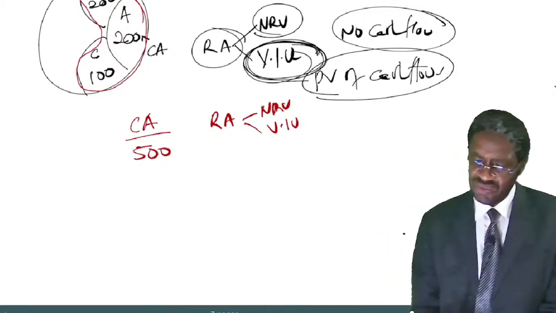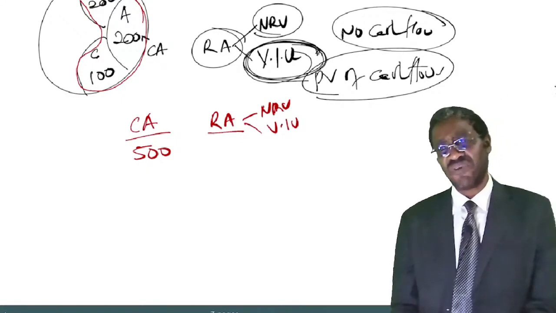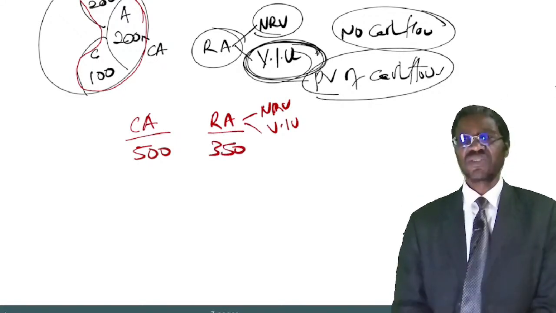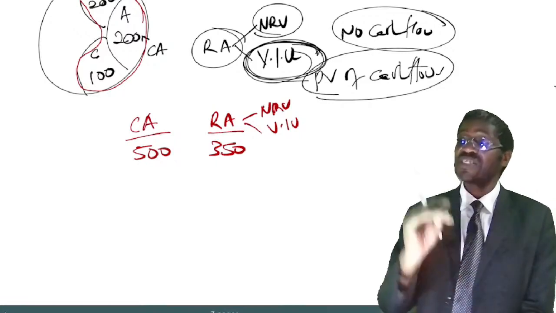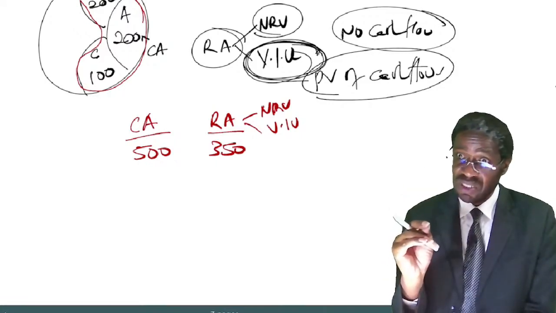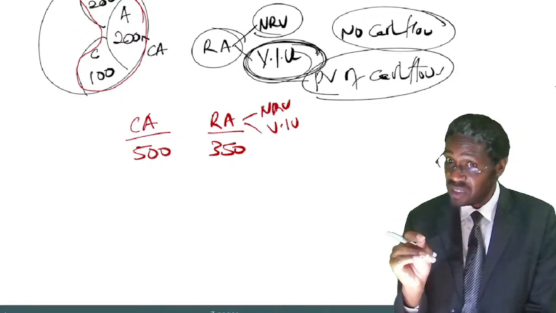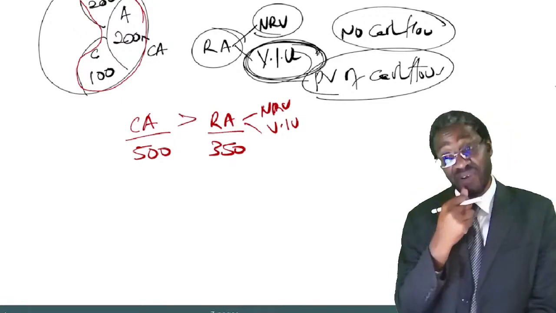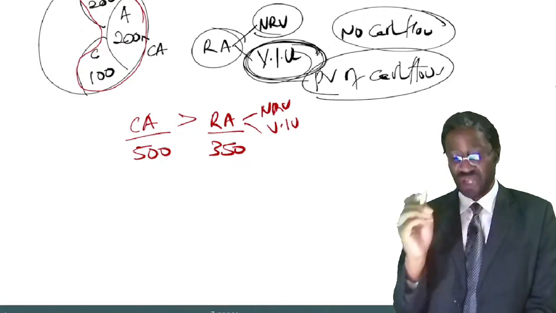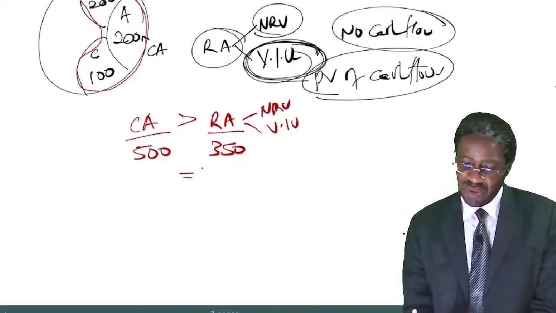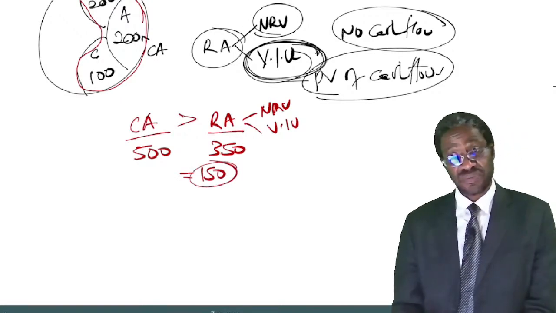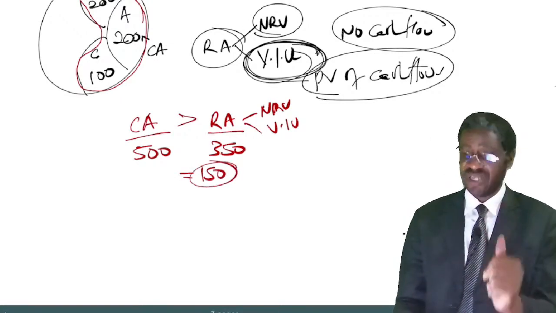Let me assume you got it as 350. Then you ask yourself, has the unit suffered? The answer is yes. The carrying amount is higher than its recoverable amount. So the unit has suffered an impairment loss of 150, thousand or million, whichever the amount.